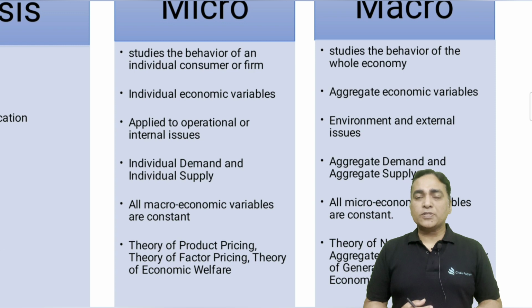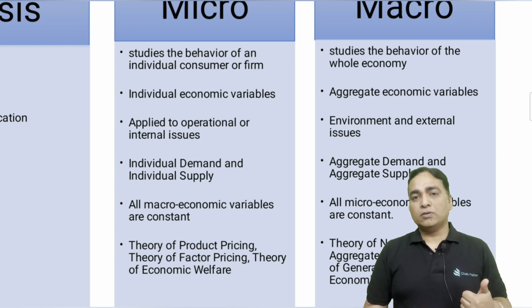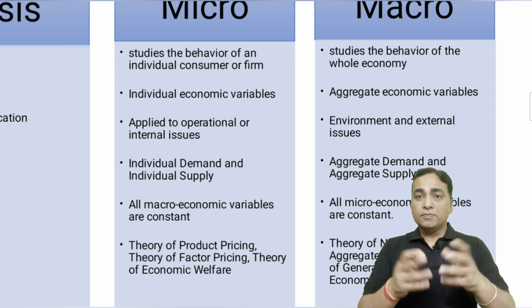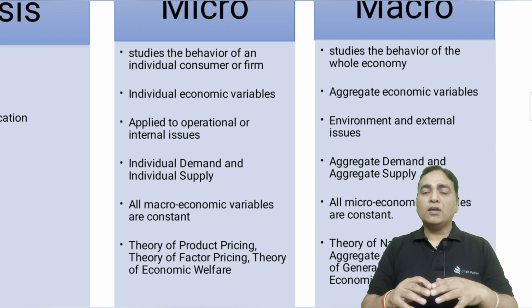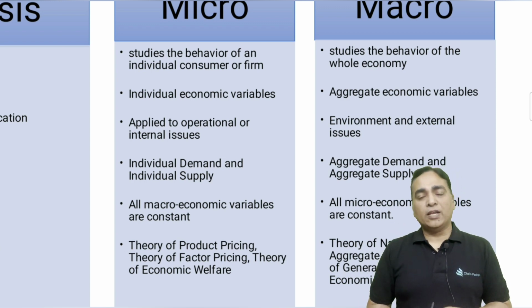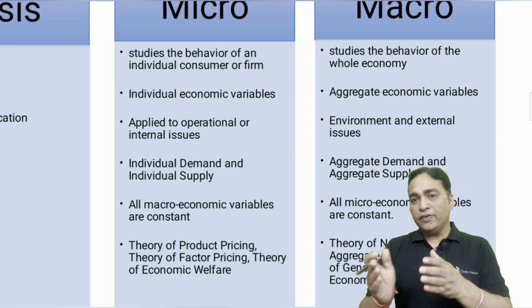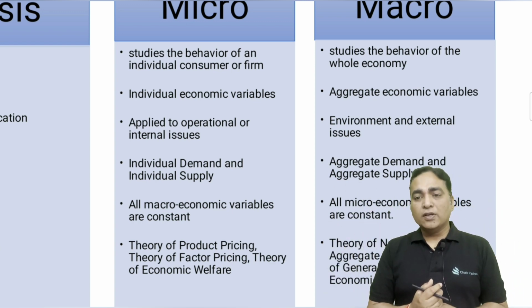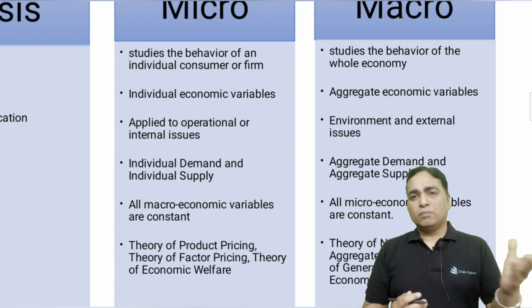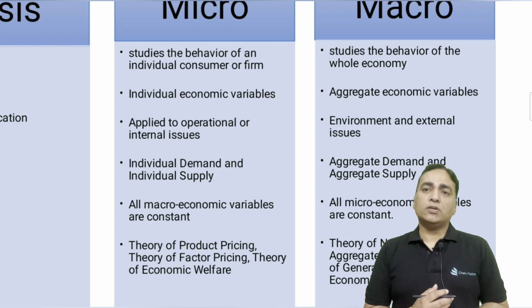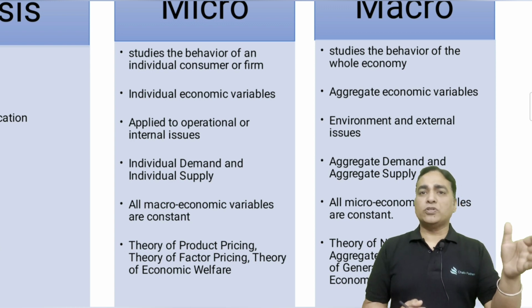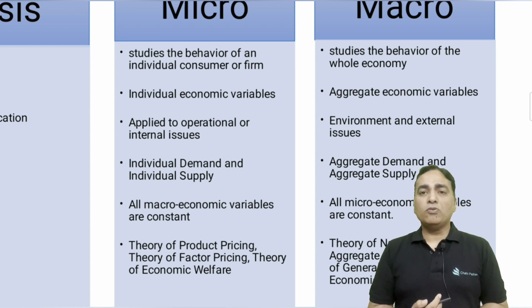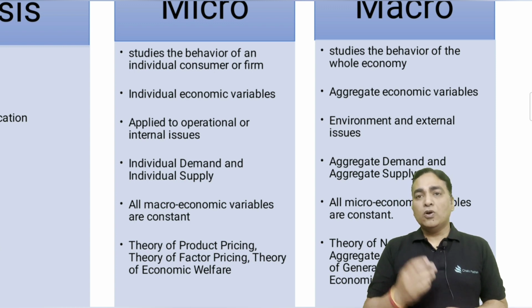Coming back to macro concepts, theory of national income. Now macro, हम सब की इनकम जब ऐड होगी तभी हम नेशन की इनकम कैलकुलेट कर पाएंगे. सो इंडिविजुअल इनकम्स को ऐड करने के बाद वी मेक इट एज अ whole, right? So national income, aggregate consumption. Now I talked to you about the micro concept, whereby micro talks about the individual demand, individual pricing. Here we are talking about the aggregate consumption.